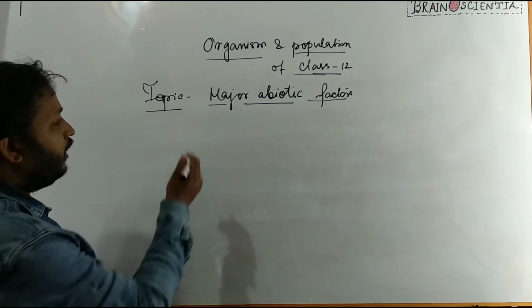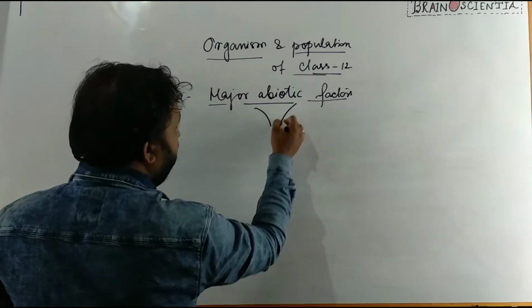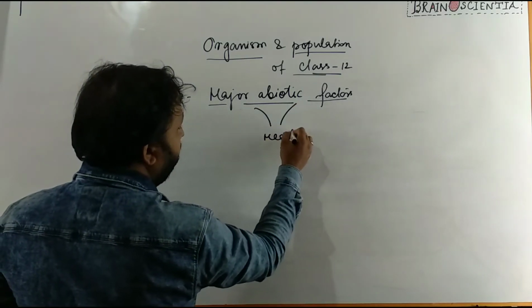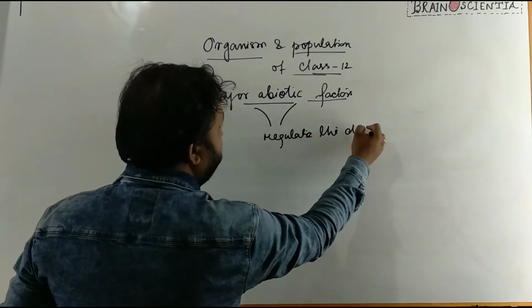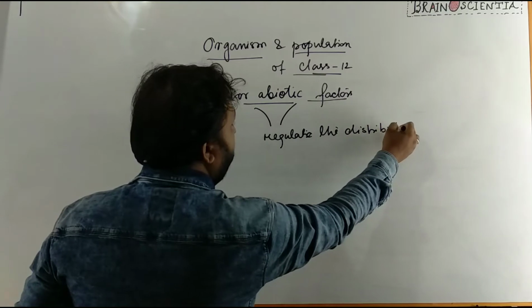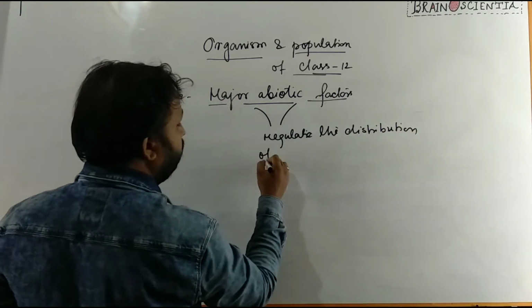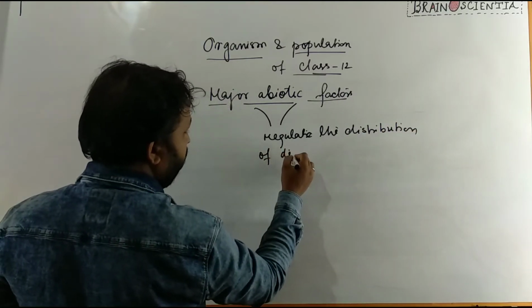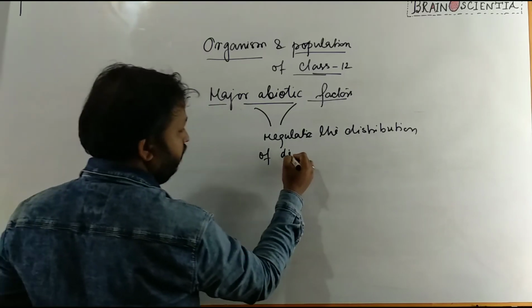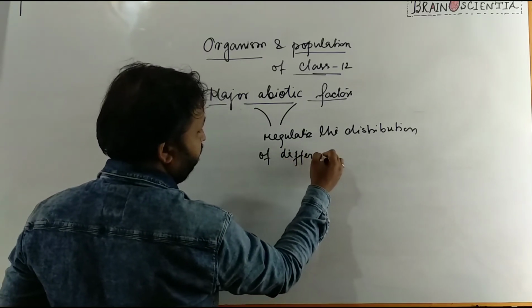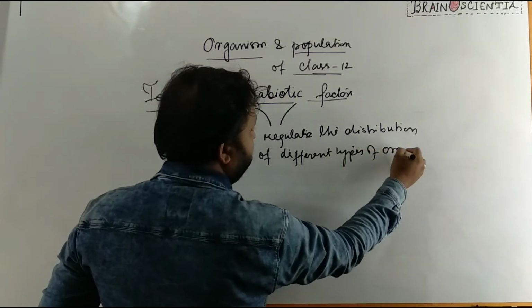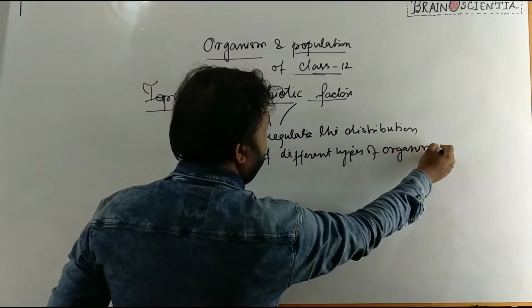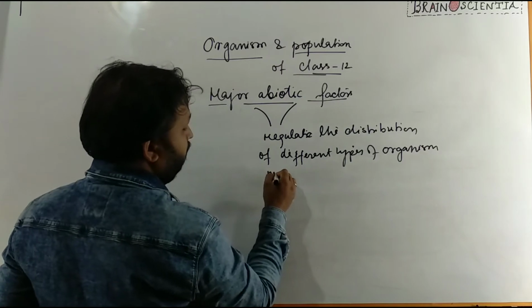That is, how these abiotic factors regulate the distribution of different types of organism in the planet.